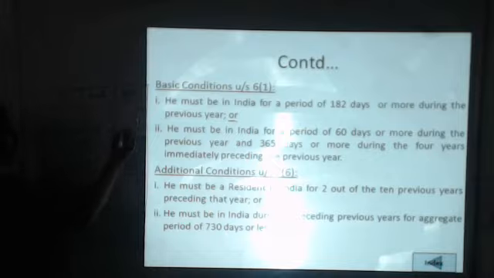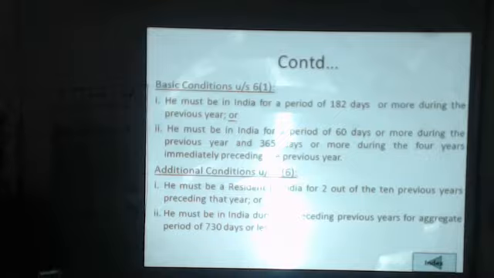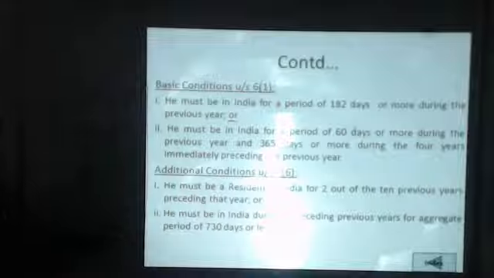And in case of non-resident, the first and second basic conditions are both not fulfilled. If these two conditions are not fulfilled, then it is not required to check whether the assessee has fulfilled any of the additional conditions. So the additional conditions will not carry any weight.